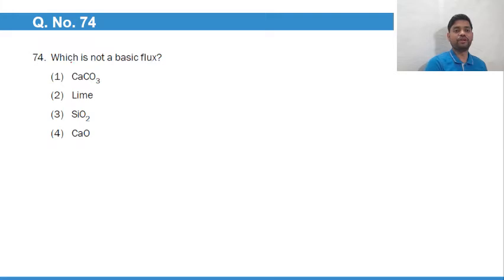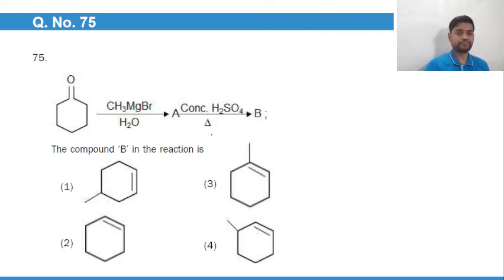74. Which is not a basic flux? Non-metal flux will be an acidic flux, and metal will be a basic flux. Lime is also metal, calcium oxide is also metal. So they all are basic flux. Silica is acting as an acidic flux. Now, ketone when treated with Grignard's reagent will give you 3 degree alcohol. So over here the 3 degree alcohol will be this. Concentrated H2SO4 is elimination, so the product will be this with rearrangement, but over here rearrangement is not possible because the carbocation will be stable. So out of all, option 3 suits the best.